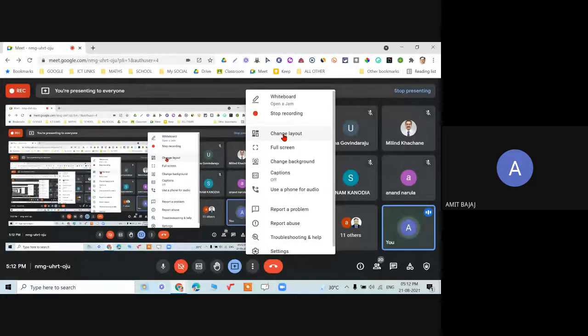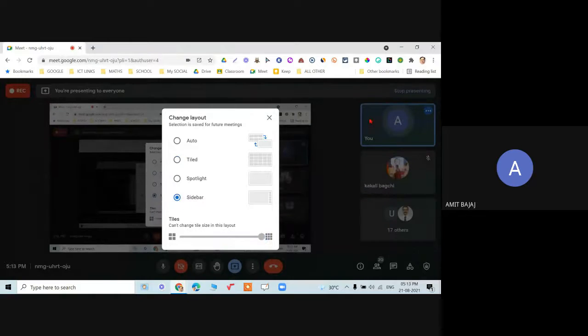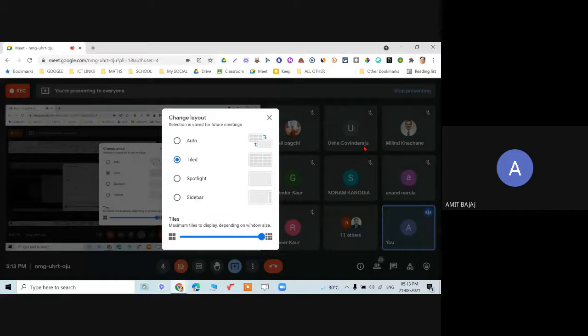Then you can check it out. There are the options to change the layout. When I click on this, it is Auto as now selected. I can go for the tiled layout, and you can see that certain changes, the slide bar. You must have noticed now the names are coming on the right hand side. When I click on tiled, it was in a tiled form.